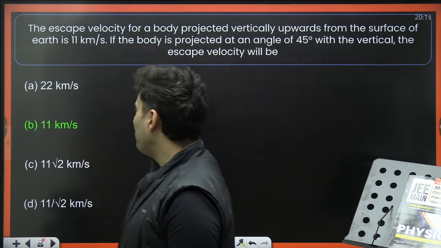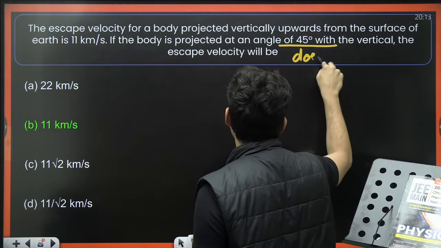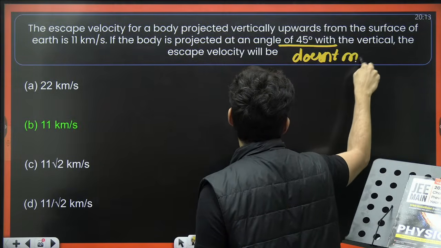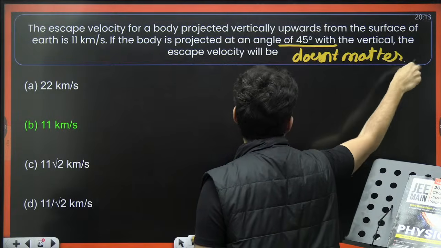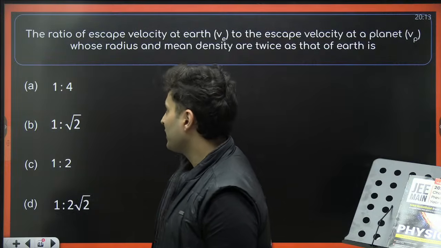Yes, very good. B. It is independent of the angle. It doesn't matter. No matter what the angle is, it will still be the same. Correct. Moving to the next one.